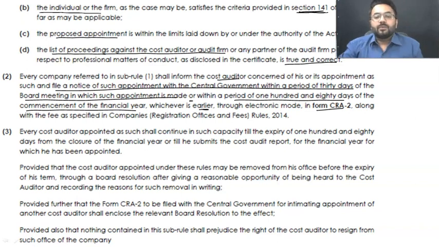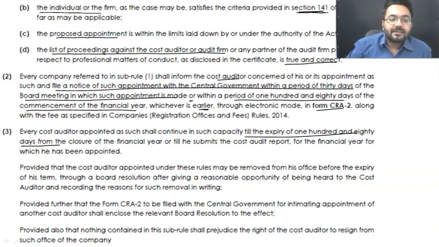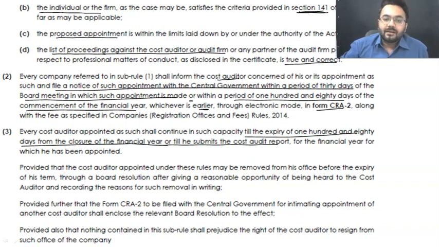Moving ahead. Now, till how much time is he going to continue with us as a cost auditor? He is going to continue till expiry of 180 days from the closure of the financial year, or the time when he submits his cost audit report, whichever is earlier. Right? Expiry of tenure. This is again what we have covered.